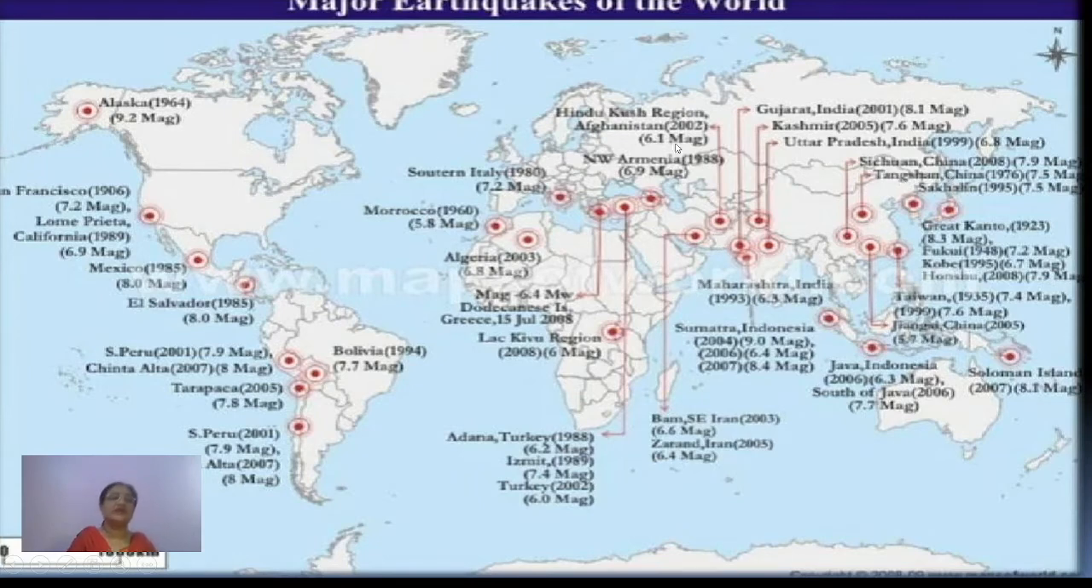One is along the coast of the Pacific Ocean, on both sides, the Circum-Pacific Ring of Fire. Number one. Number two is the mid-world mountain belt. Several such earthquakes have been experienced in these areas. So these are the major earthquakes we can trace.